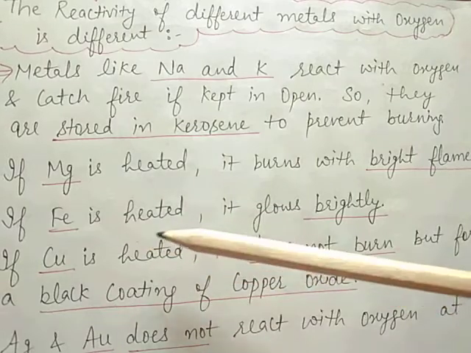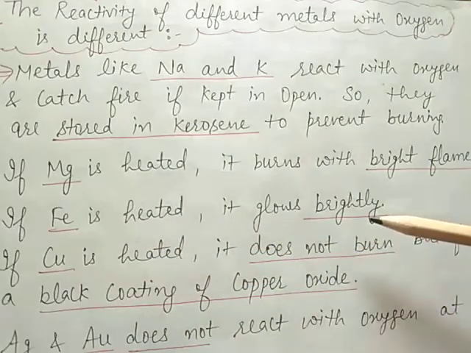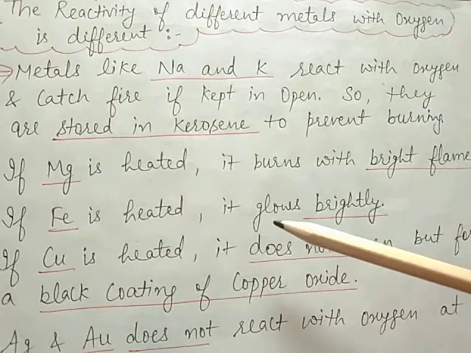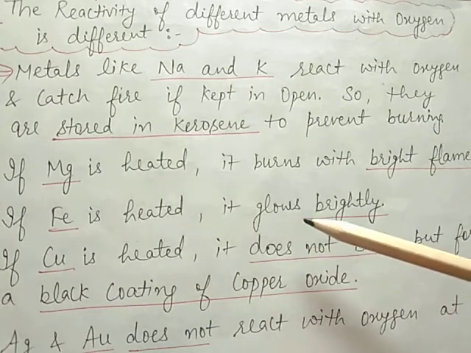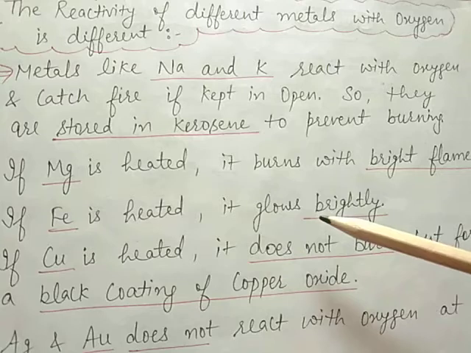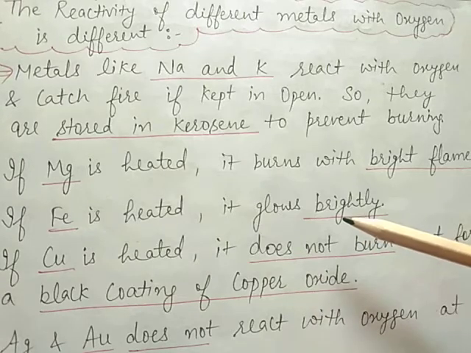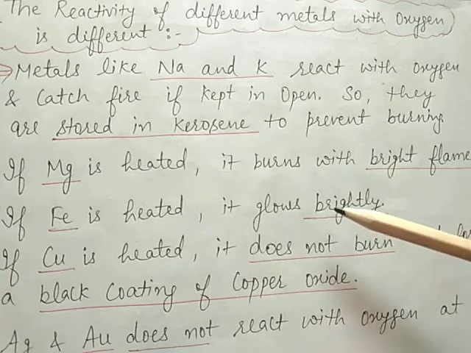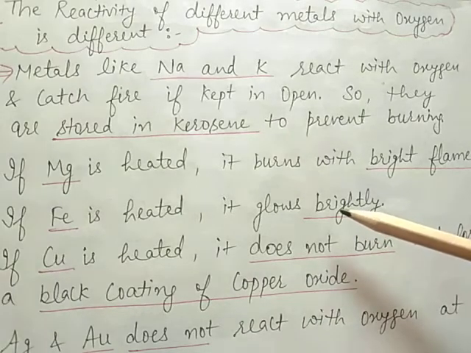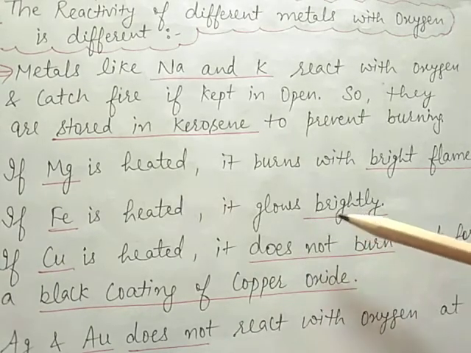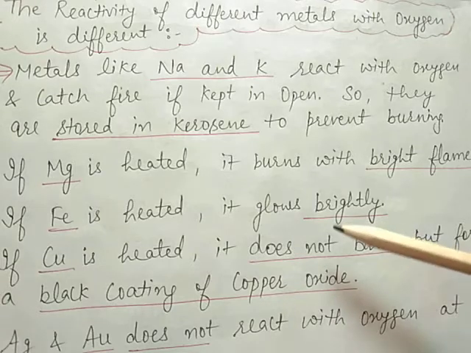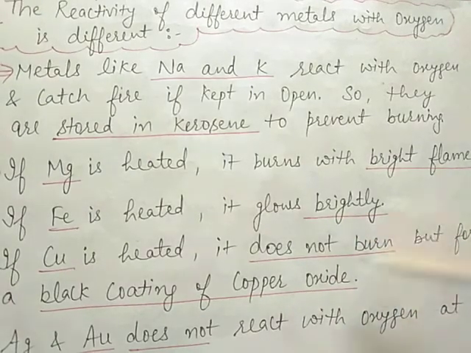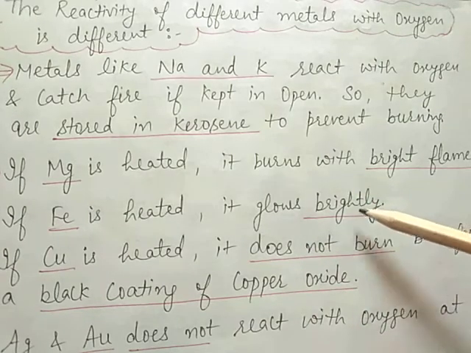Third, when iron is heated, it glows brightly, because iron is less reactive. It reacts with oxygen but does not burn. The product is a mixture of FeO, ferric oxide, that is Fe2O3 or Fe3O4. This is called ferric oxide. It is brown in color.